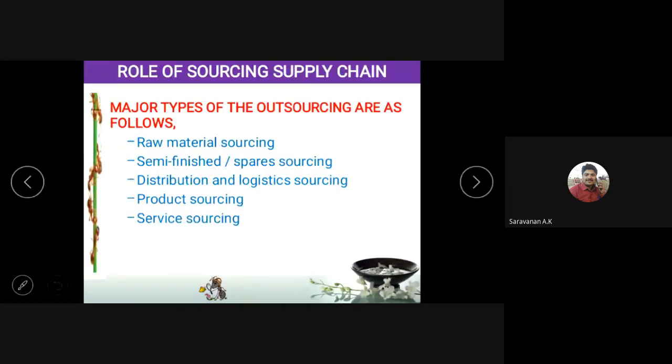Major types of outsourcing are, first, raw material sourcing. Raw material means the basic material which is required to fabricate that thing, iron or sugarcane or whatever it may be, the base product from which we have to start the operation. That is what we call raw material sourcing. Most of the industries, most of the supply chains, will source the raw material from the outside.